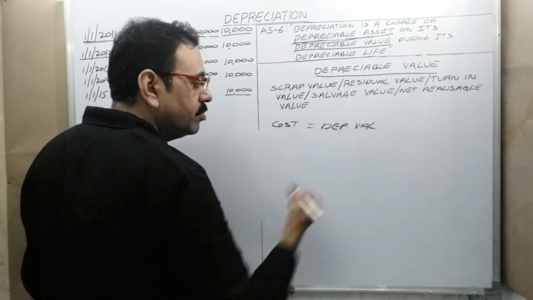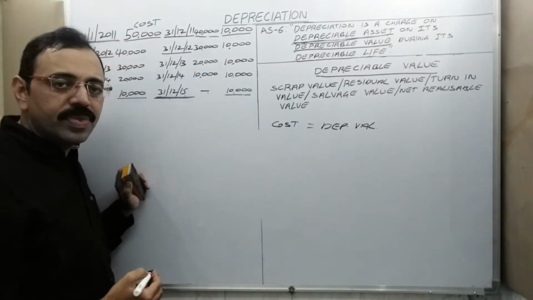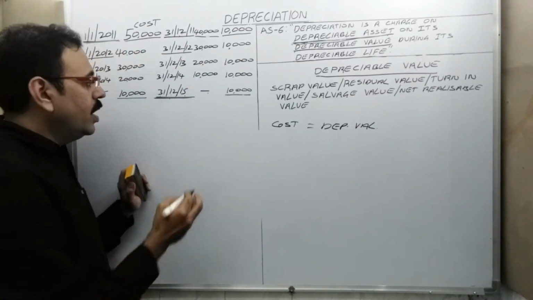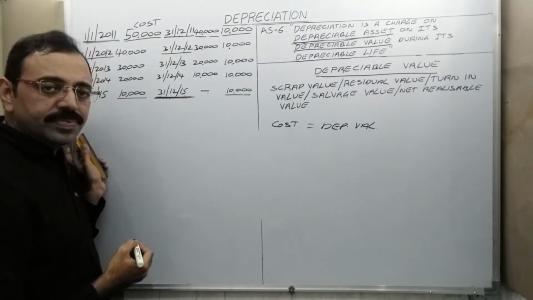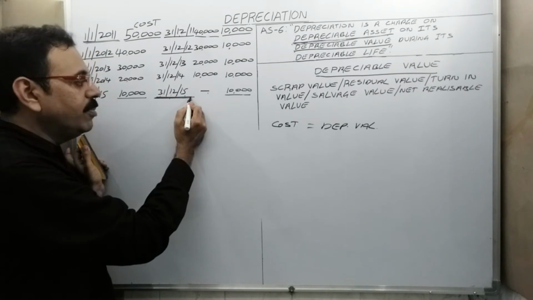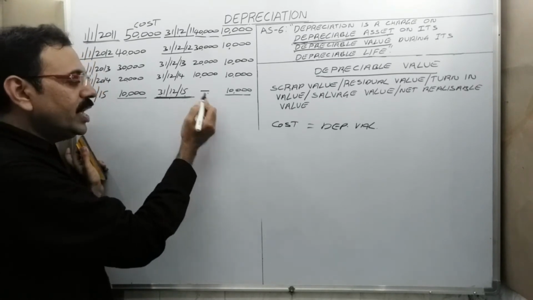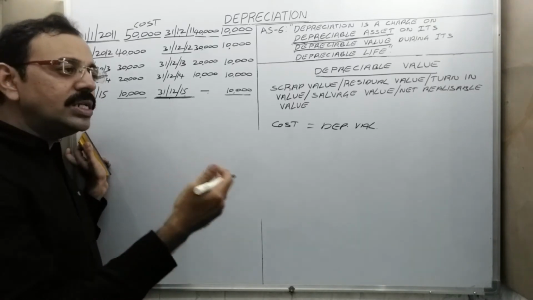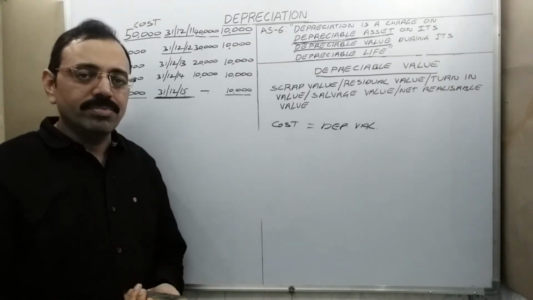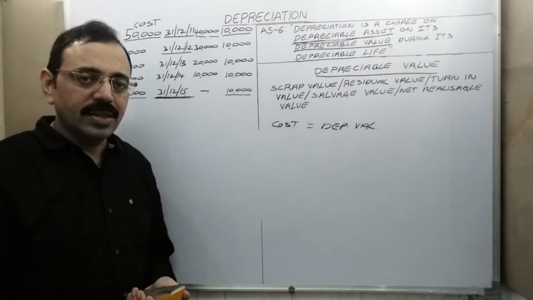Both are the same. Assume that at the end of the life of the asset, when the asset is totally damaged, we can sell it on scrap basis and some considerable amount is going to come. We are estimating like that.